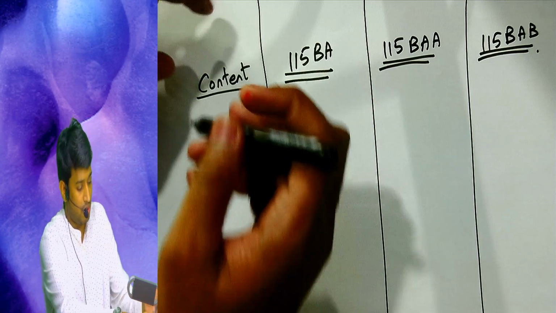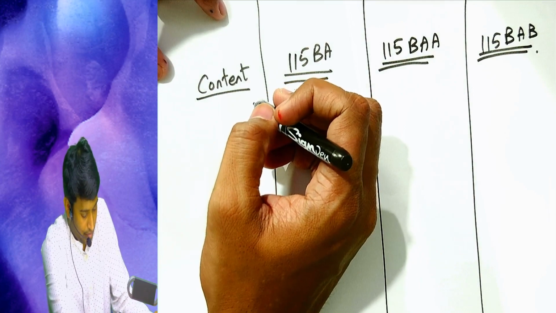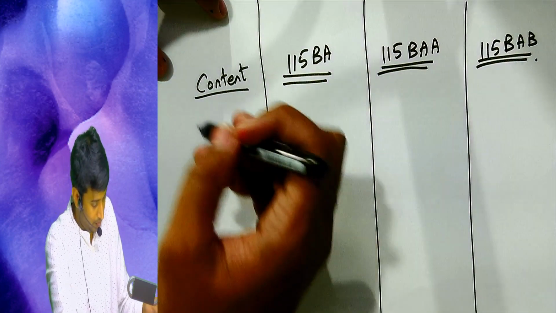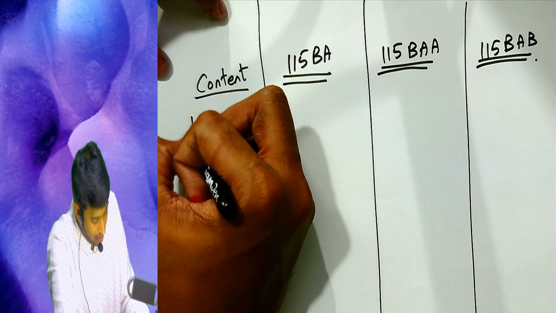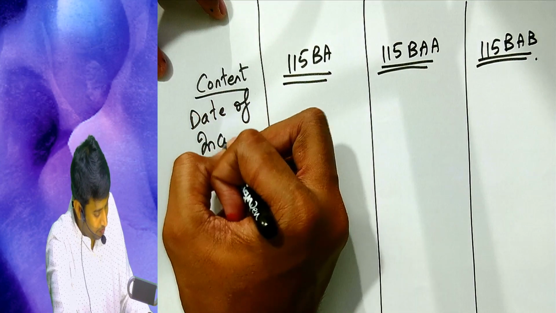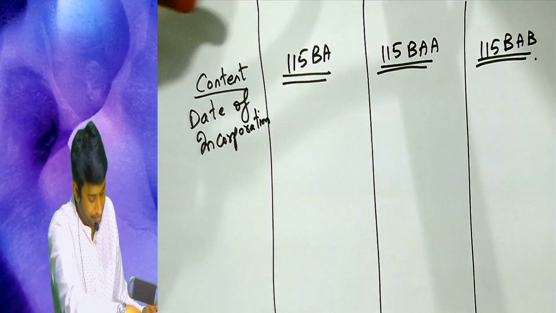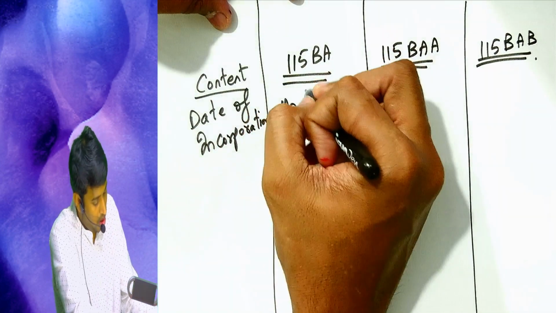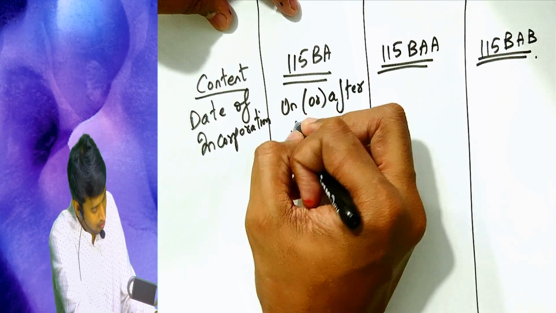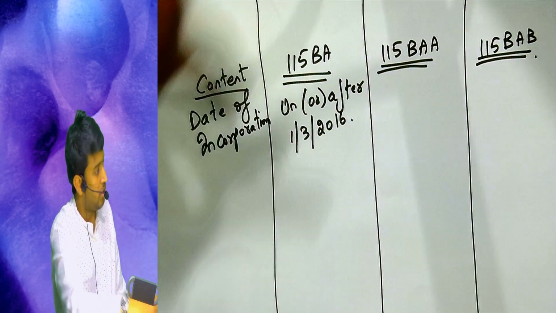Okay, let's go. Content: date of incorporation. For 115BA, on or after 1/3/2016. Do you agree with the first one?